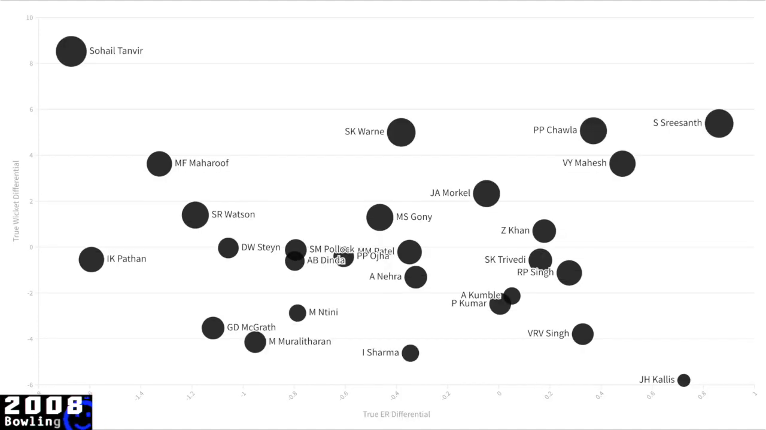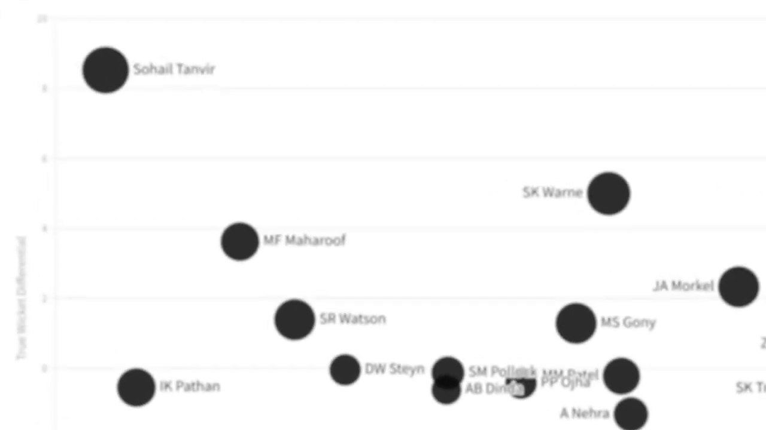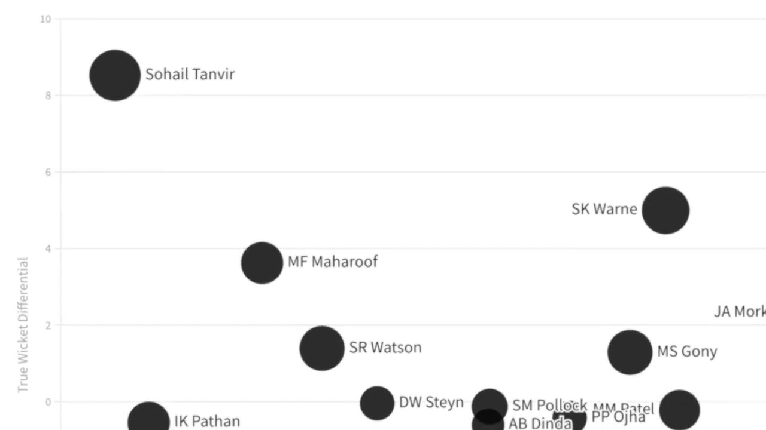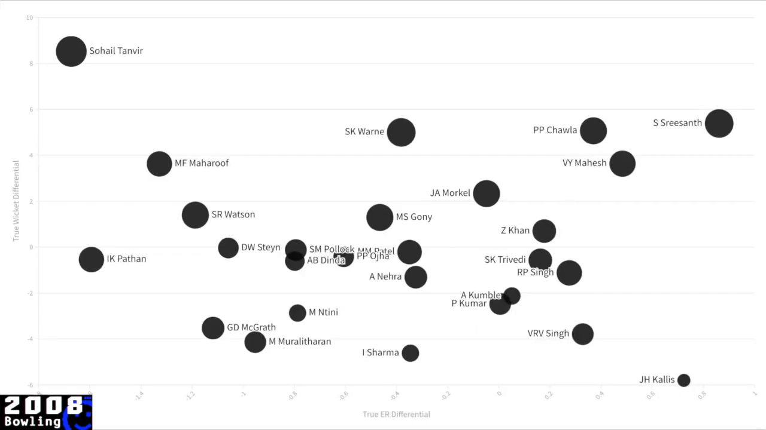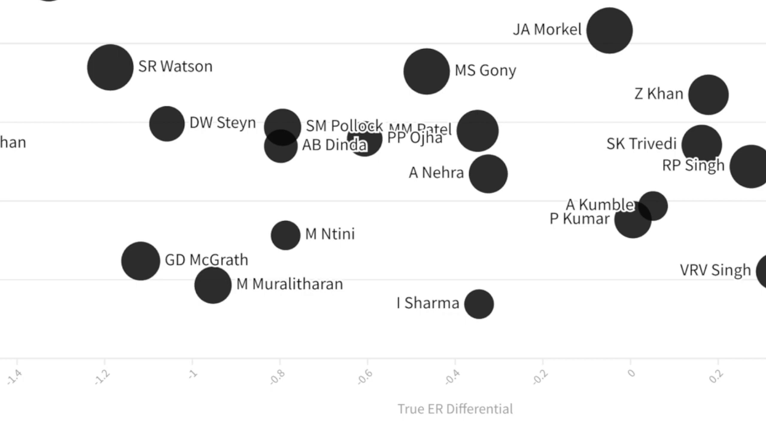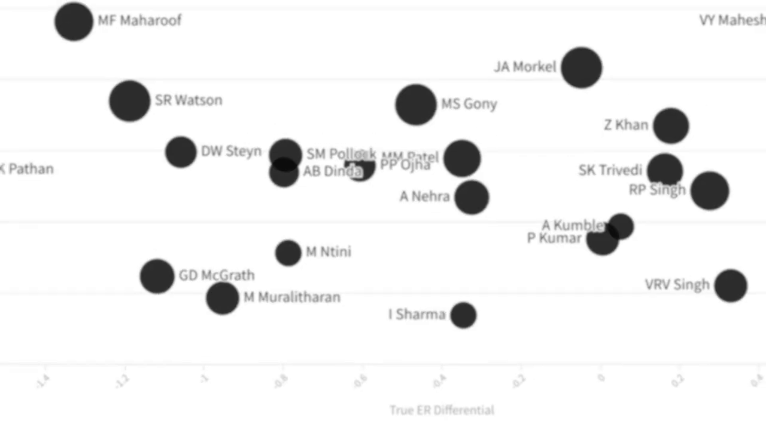But Sohail Tanvir was clearly the standout bowler in the inaugural edition of the campaign. Not only in terms of true wickets, but he was also numero uno in terms of economy. He was the entire enchilada. You'll see a bunch of good performances from fast bowlers: Steyn, Pollock, Nehra, Munaf and Dinder. They all have very good true economies and are about par in terms of true wickets.